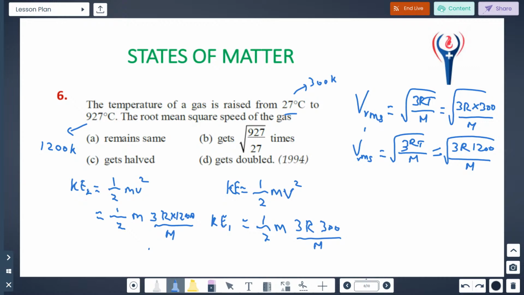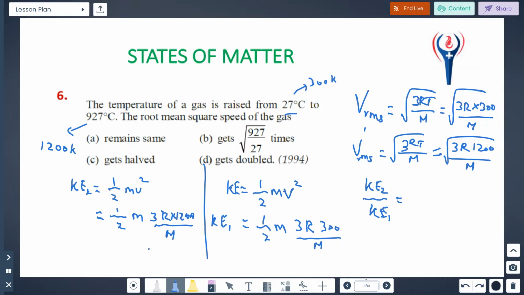You just compare the two values, kinetic energy 1 and kinetic energy 2. Suppose here, this is the bigger number, so I put it first: KE2 by KE1. Understood?